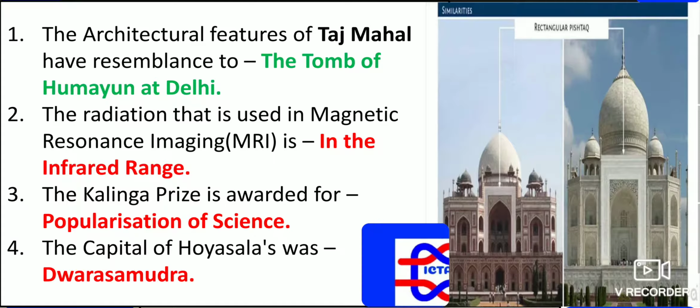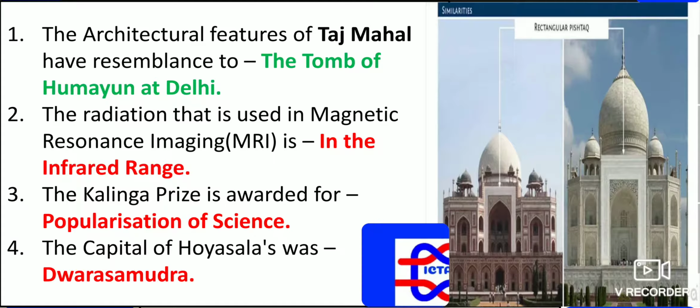The architectural features of Taj Mahal have resemblance to the tomb of Humayun, which is located in New Delhi, which was constructed by Humayun's wife Hamida Begum Banu and the son Akbar. As you can see how exactly it looks like, the same resemblance you will find in the tomb of Humayun, that is similar to the Taj Mahal.